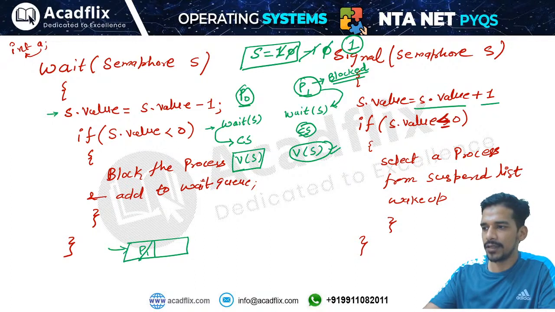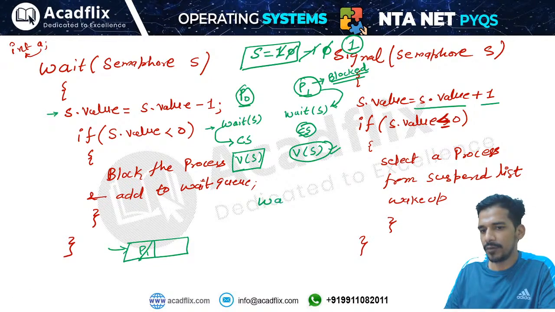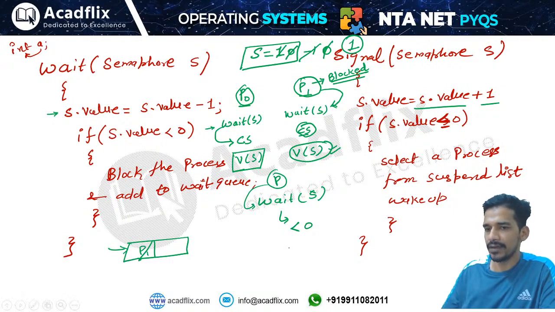Now tell me what is the doubt in this. I hope you are understanding what is wait operation and signal operation. Understood this? Right? This is very important to understand. So remember, when you apply the wait operation on the semaphore, if the value becomes less than 0, then the process which is applying the wait operation will be blocked. Okay, process will be blocked, right?